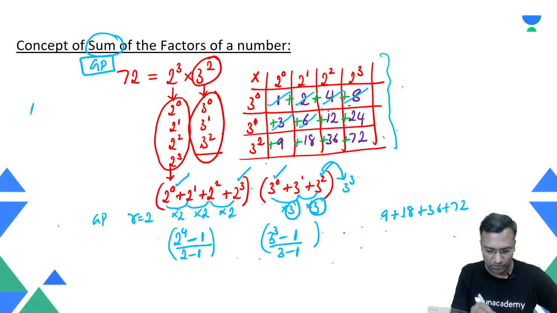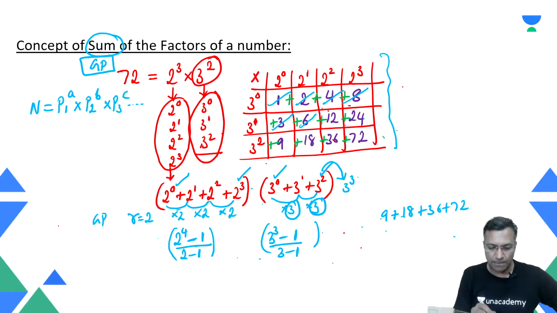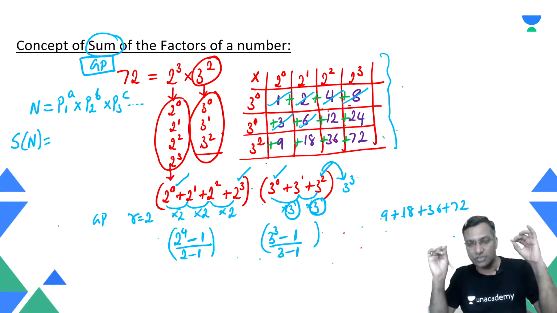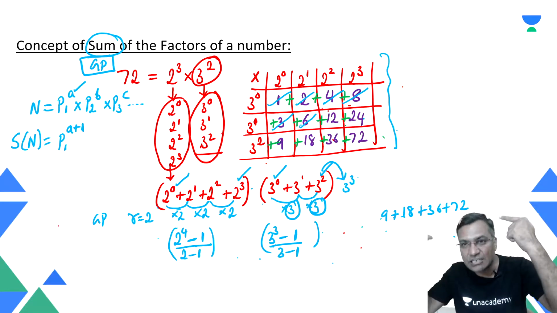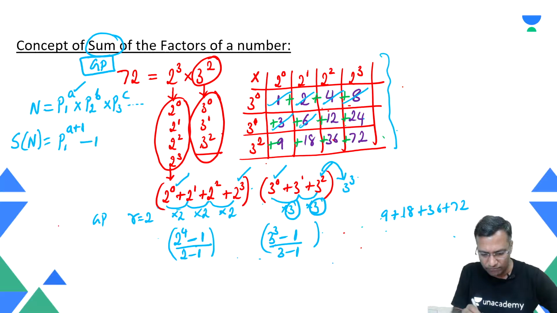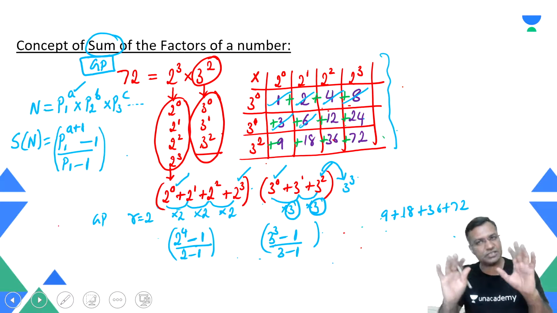Now just remember this formula for the time being. If a number can be represented as prime 1 raised to power a, prime 2 raised to power b, and prime 3 raised to power c, and so on and so forth, then the sum of the factors, let me write it Sn. What is Sn? Sum of the factors of the number is prime 1 raised to power a plus 1, which means whatever the number a you see, increase it by 1 and then subtract 1 from there and divide it by prime 1 minus 1. Hey, this is nothing but the GP up to n terms, my friend.